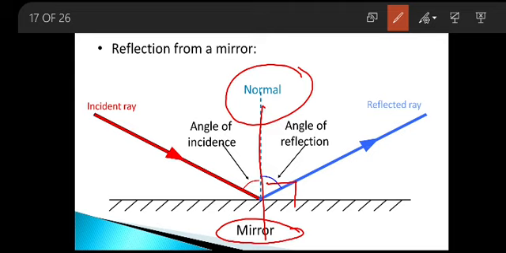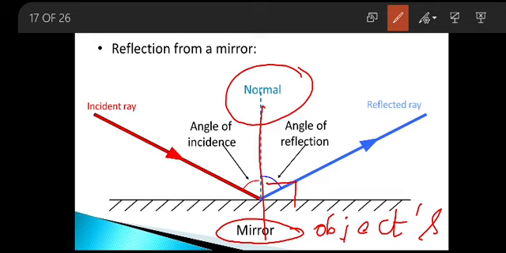So what is meant by reflecting surface? The mirror in our experiment is the reflecting surface. The object's surface is the reflecting surface. If I want to see a washing machine, which is an object, the object's surface is my reflecting surface, so that when the sun's light falls on the washing machine, it gets reflected and the light rays are received by my eyes, enabling me to see the object.